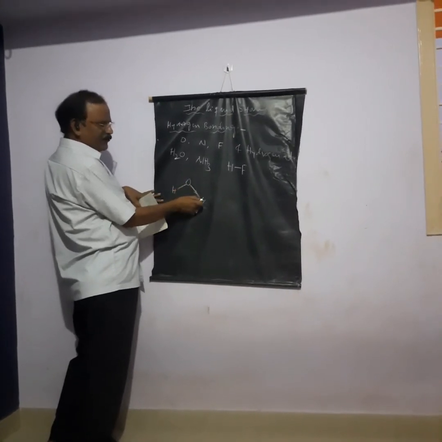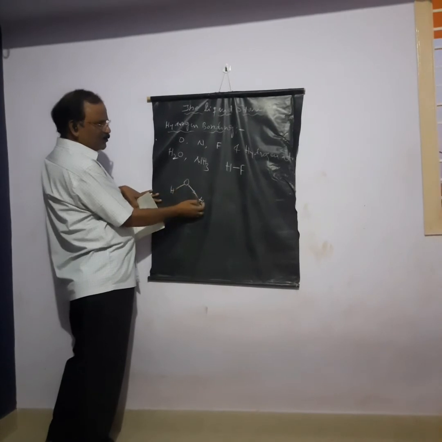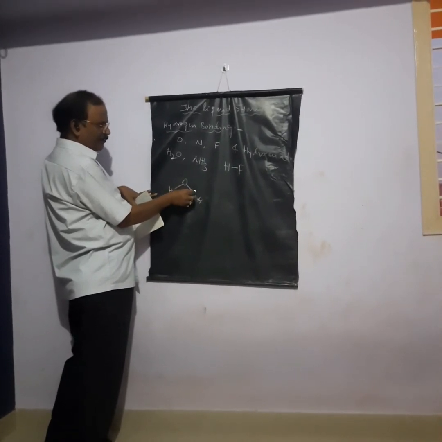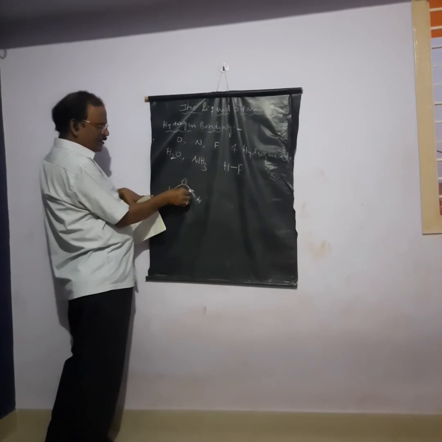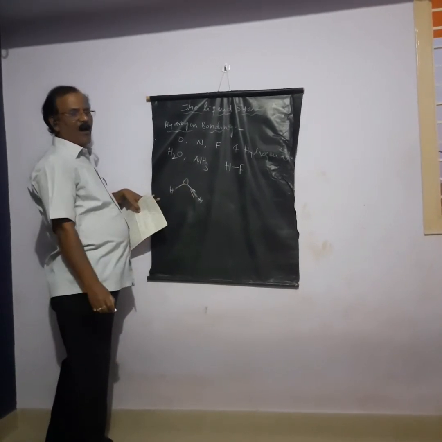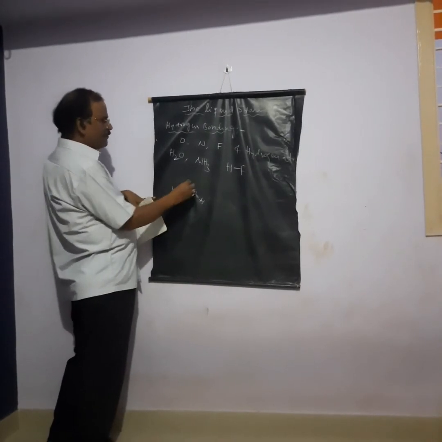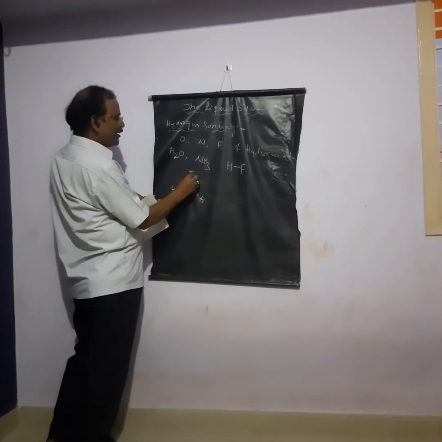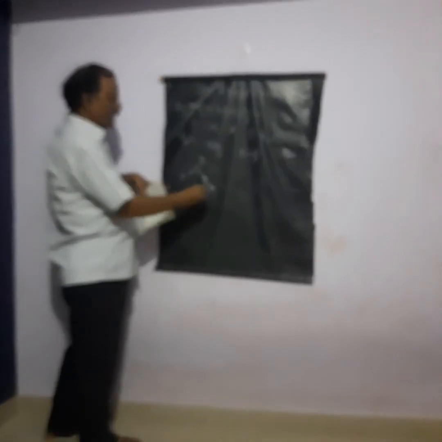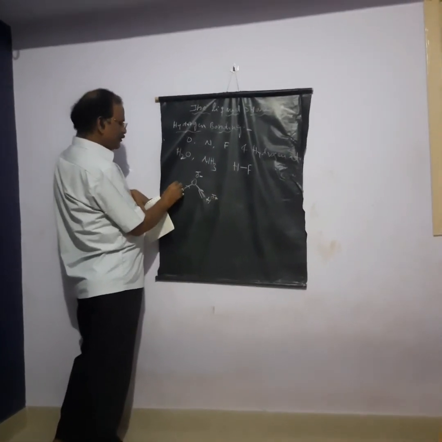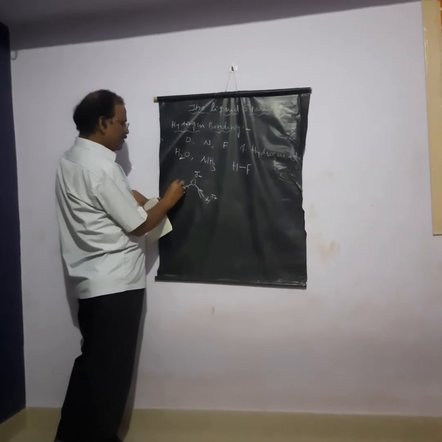Because of the electronegativity difference, the electron cloud moves towards the more electronegative oxygen atom. Thereby this oxygen atom gets a slight negative charge, and this hydrogen atom gets a slight positive charge, delta plus.